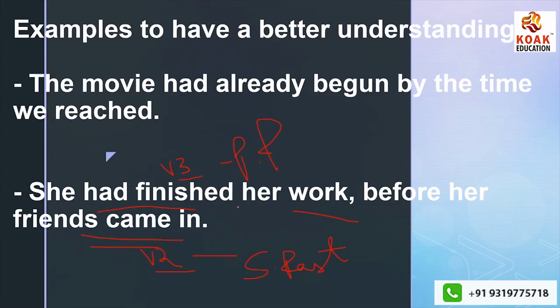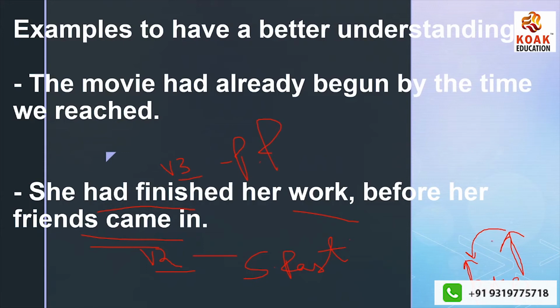So when I say she had finished her work before her friends came in, if on a timeline I note this is my present, okay, I am here in the present. If I go into the past, this is my past. Now in the past, two actions have taken place, guys.